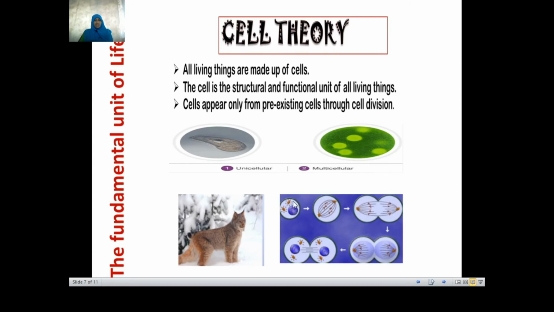So what it says is there should be one cell from which another cell will form. How will they form? Through division. A single cell will divide into two, and this in turn will divide and give rise to a new cell or a new organism. The entire set of points we have just learned is termed cell theory. This was given by three scientists: Schleiden, Schwann and Virchow.